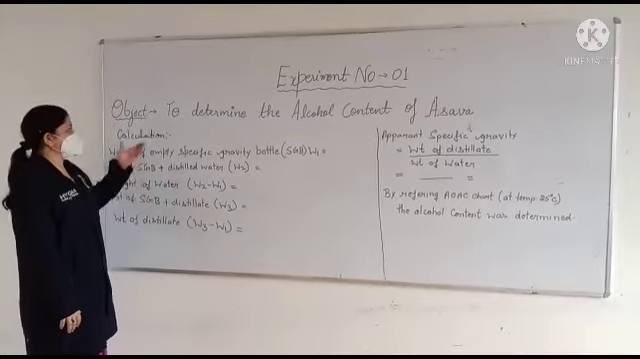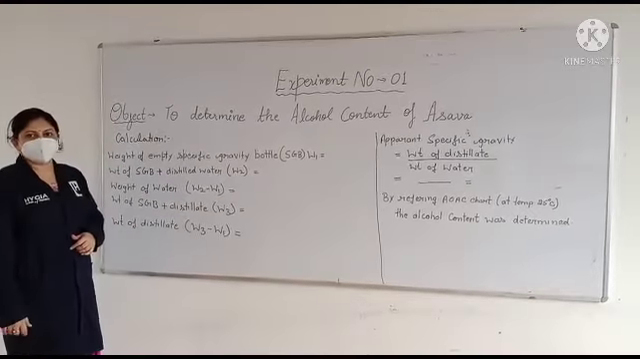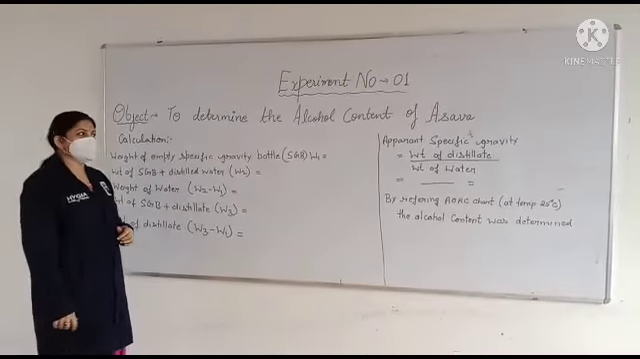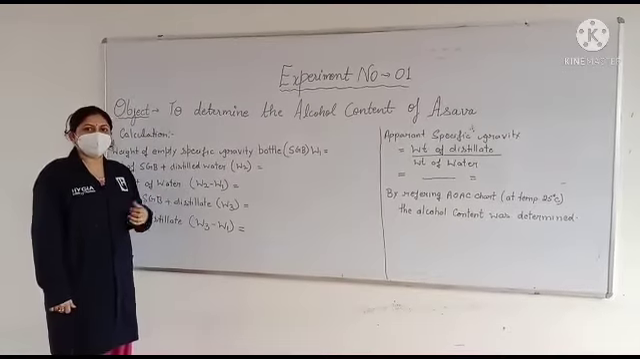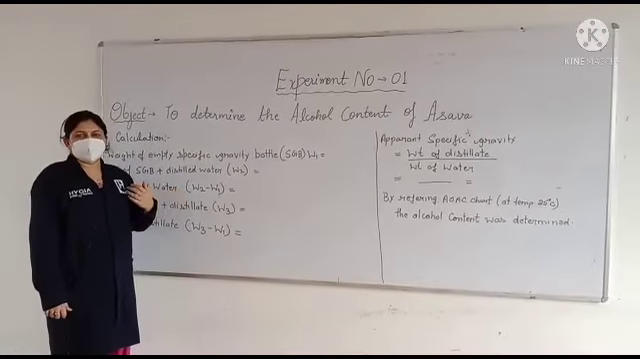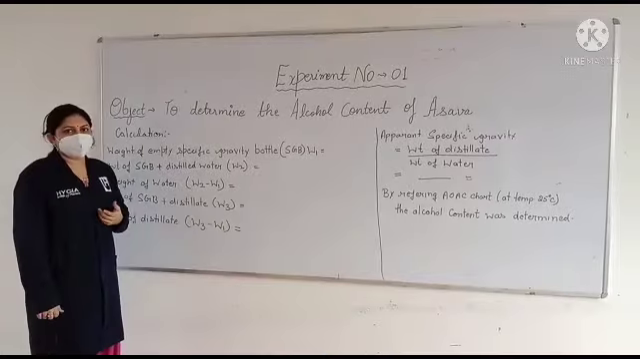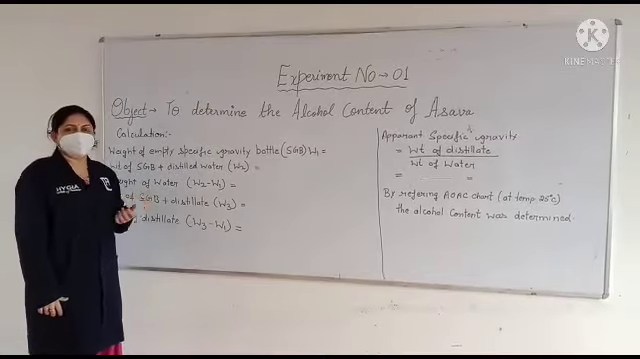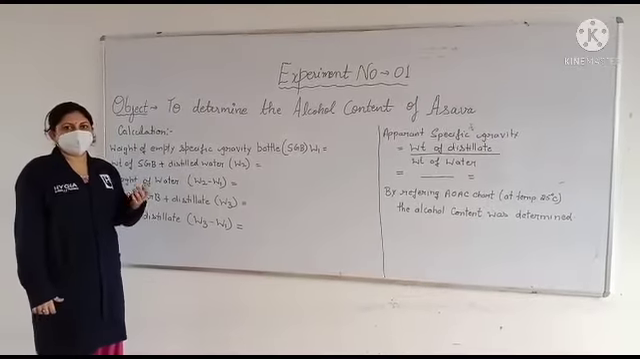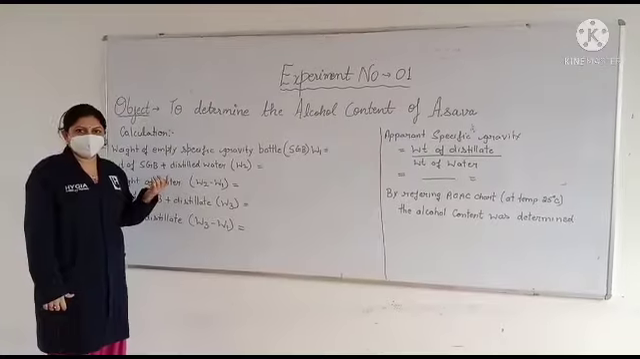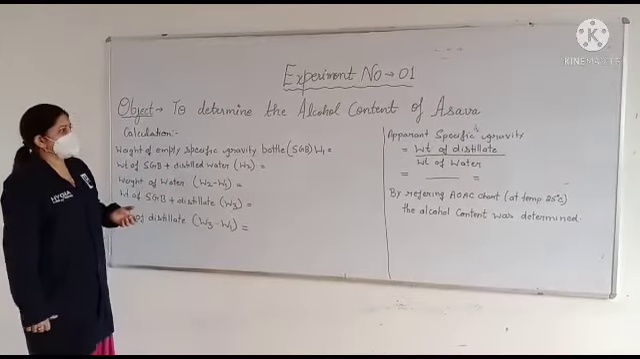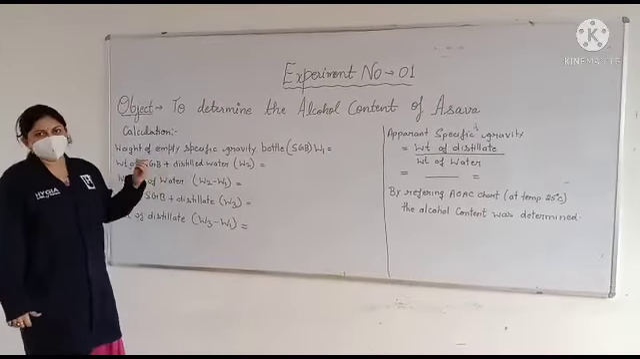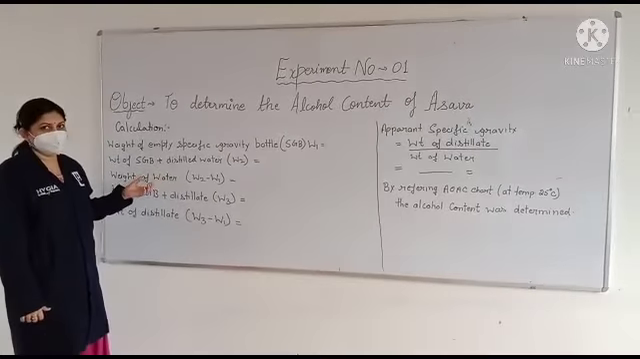The object of the experiment is to determine the alcohol content of aswa. Aswas are herbal preparations or herbal formulations which are prepared from fresh juices by the fermentation process. They contain many ingredients like jaggery and different types of herbal ingredients. Today we determine how we calculate the alcohol content present in the aswa.